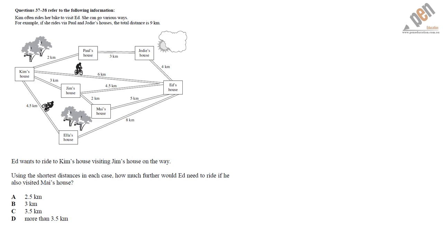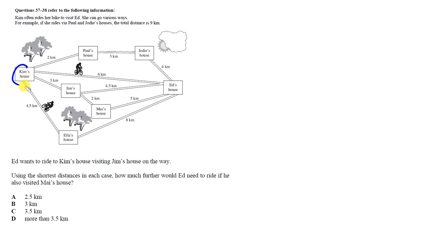Kim often rides her bike to visit Ed. She can go various ways. For example, if she rides via Paul and Jody's houses, the total distance is 9 kilometers. Ed wants to ride to Kim's, visiting Jim's house on the way. Using the shortest distances in each case, how much further would Ed need to ride if he also visited Mai's house?